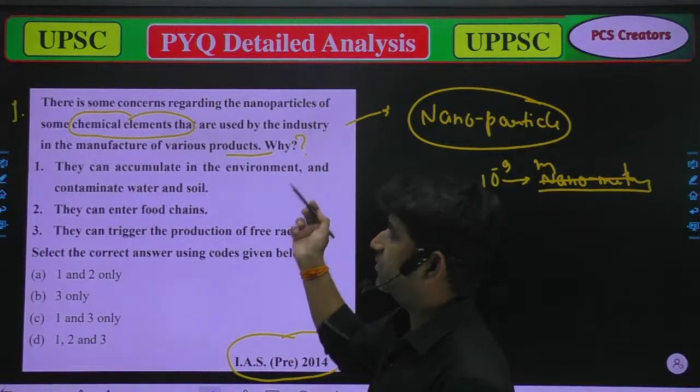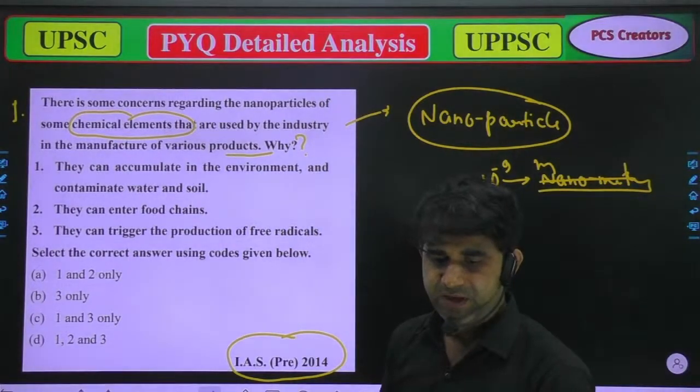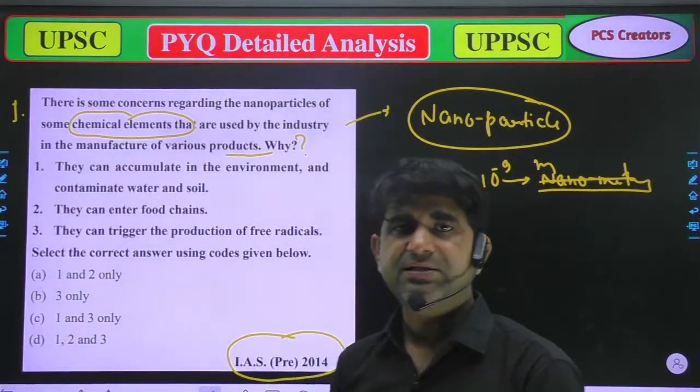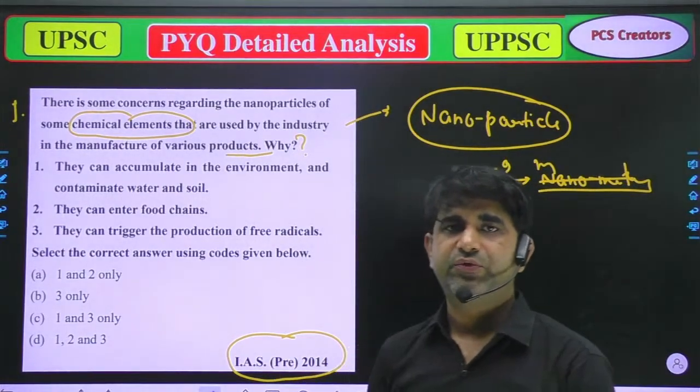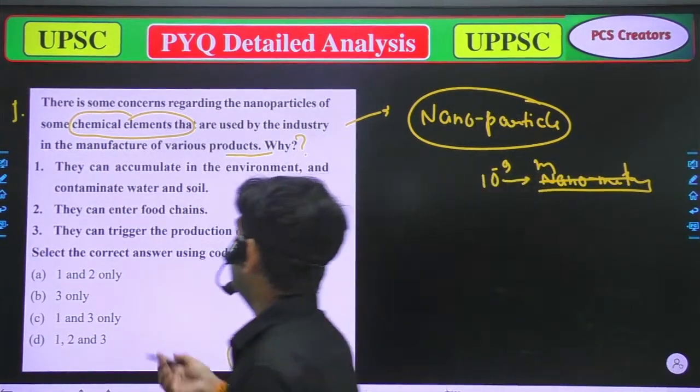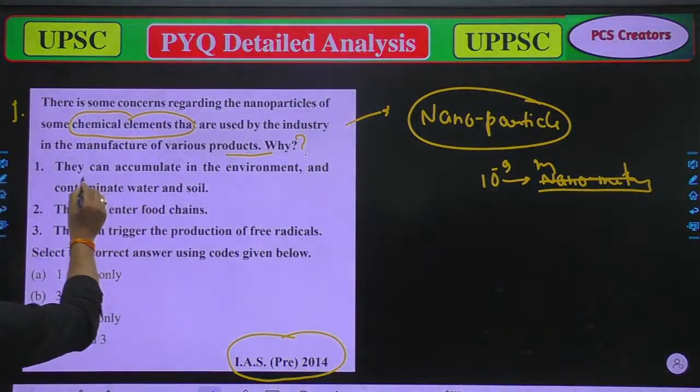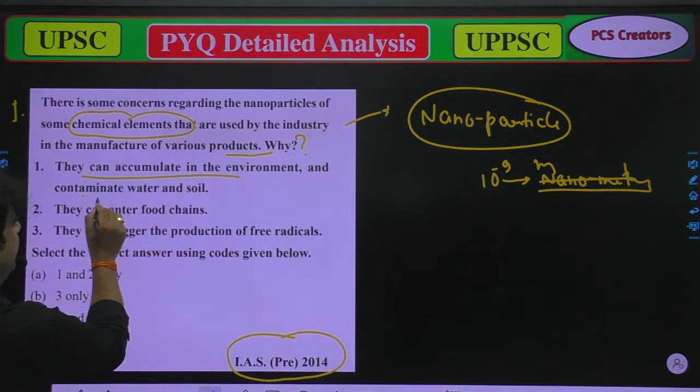Why there is concern regarding the nanoparticles. As I'm saying, the size of these particles is very minute, and we can't see them with the naked eye. So option first is there: they can accumulate in the environment and contaminate water and soil.